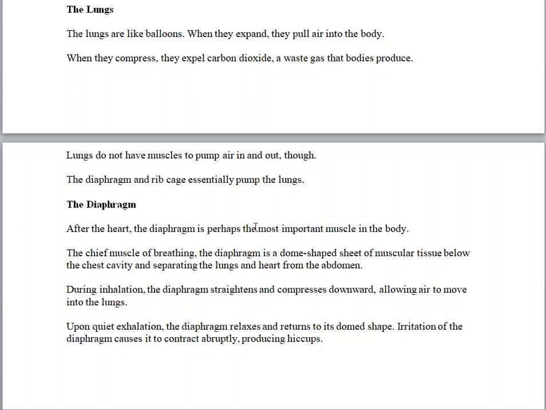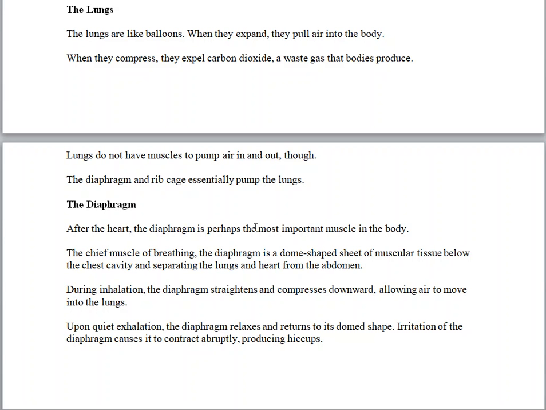They don't have muscles to pump the air in and out. They do so with the help of the ribs. Yes, you can touch the ribs, the work of the ribs, and another part that we are calling the diaphragm. So these together, when you're inhaling and exhaling, they compress or relax to regulate the air that gets into and out of the lungs. And finally, we have the diaphragm.